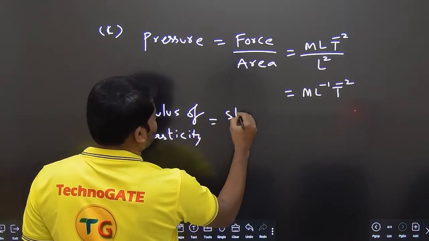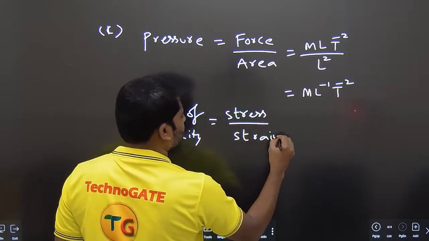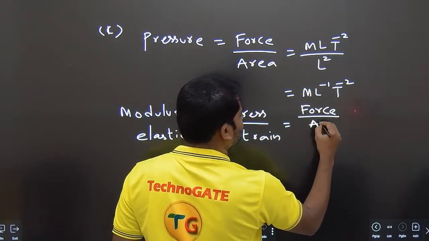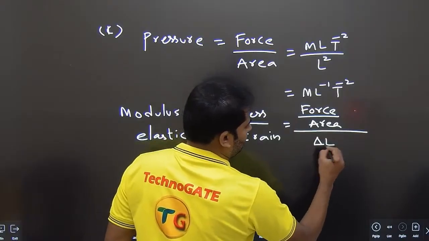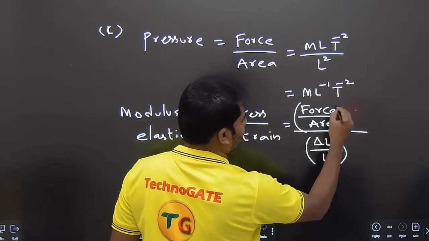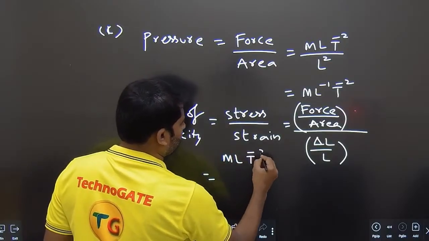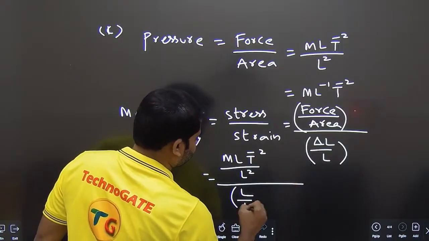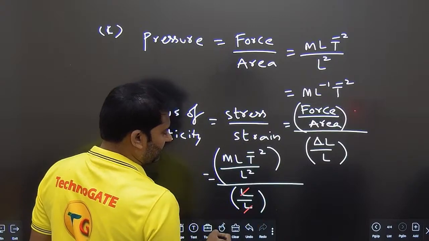It is given by stress by strain. Again, stress is force by area. Strain is change in length to original length. So what happens? Force M L T power minus 2 by L square, L by L. So you would see that L will get cancelled.